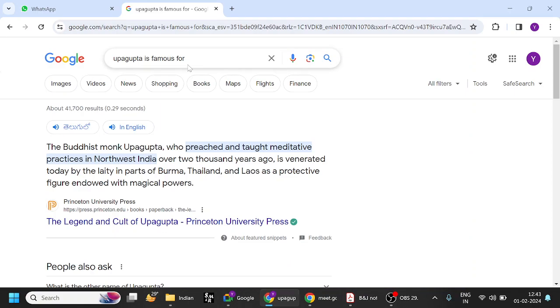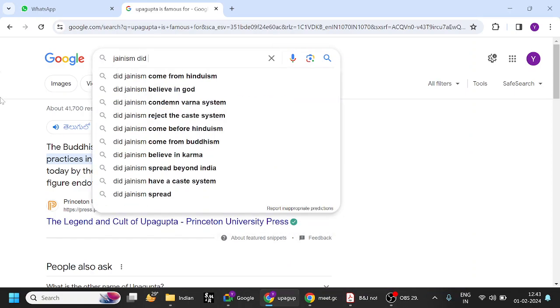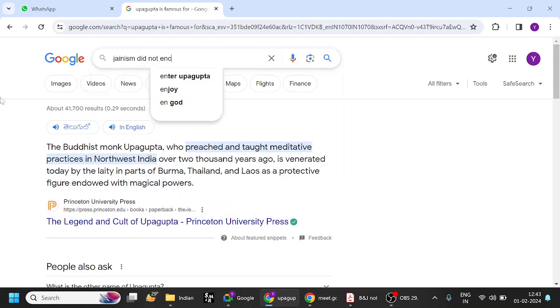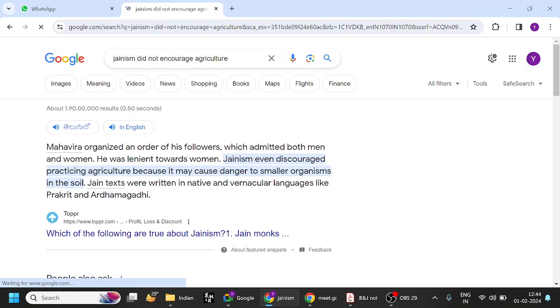Jainism did not encourage agriculture. Let us check that. Jainism even discouraged practicing agriculture because it may cause danger to smaller organisms in the soil. Okay.